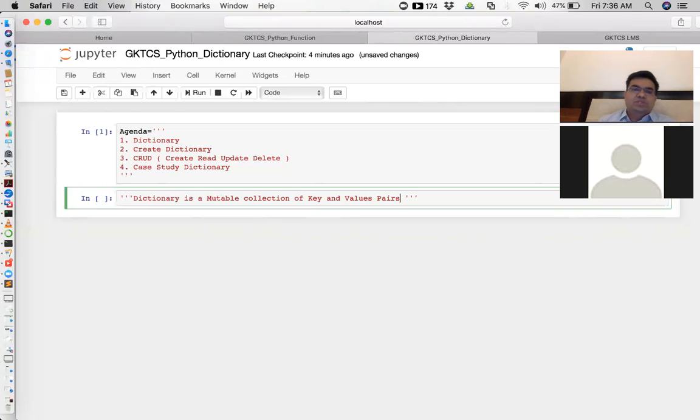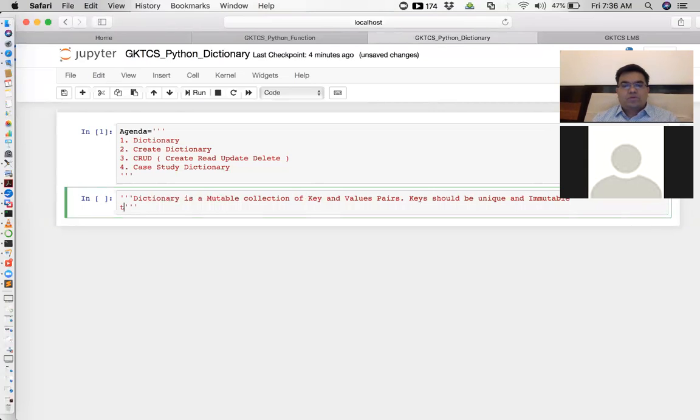Now, what are the keys? In this collection of key and value pairs, the keys should be unique and immutable type. This you have to remember. So keys cannot be mutable type.